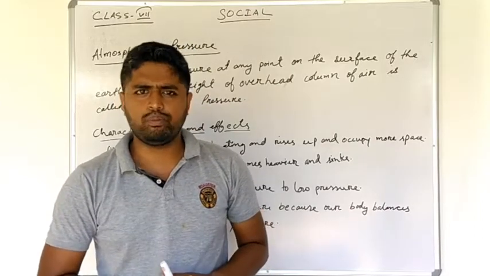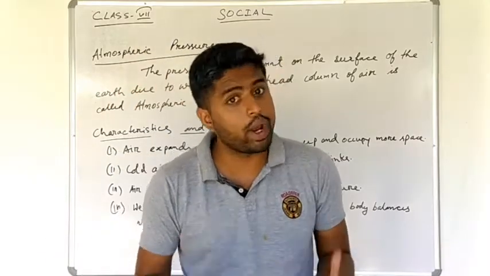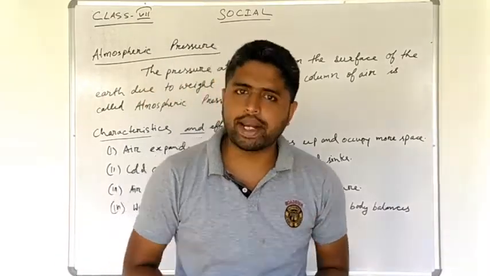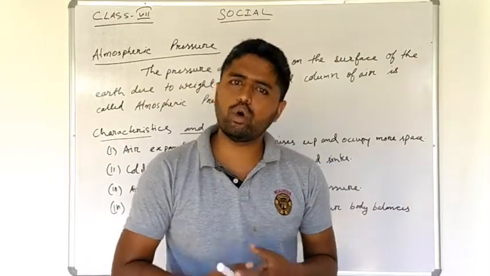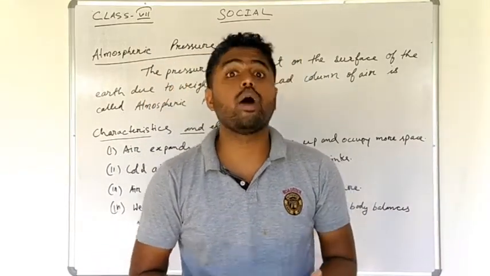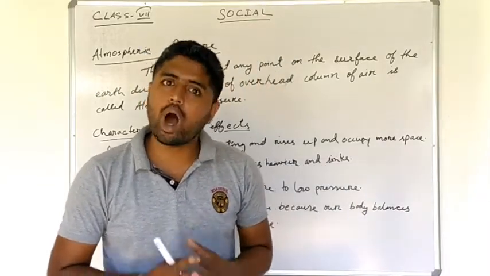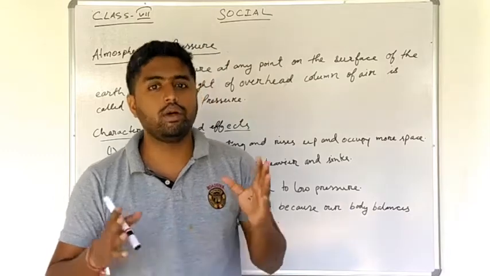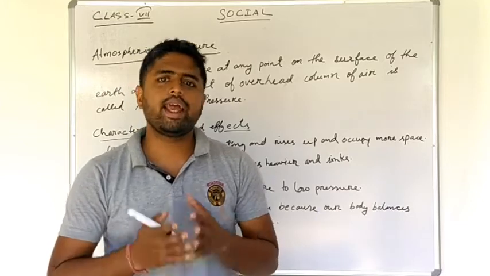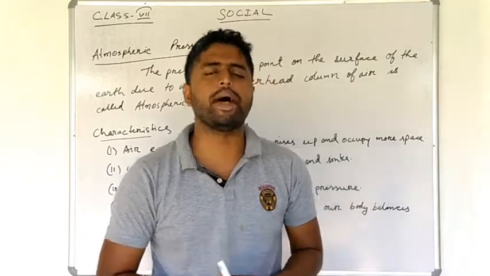As all of you know, what is matter? Matter is something that has mass and has weight. Clear? Air is also matter. How is it matter? Because air occupies space and it has weight. I am repeating it again: why is air matter? Because it occupies space and it has weight. That is why air is matter.